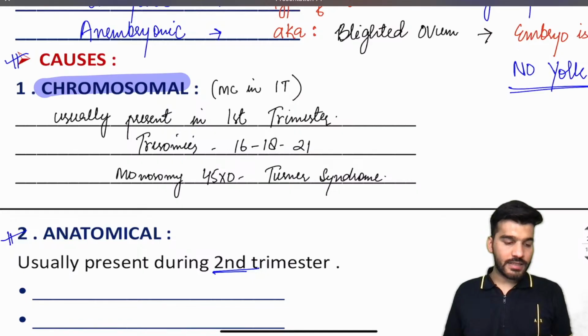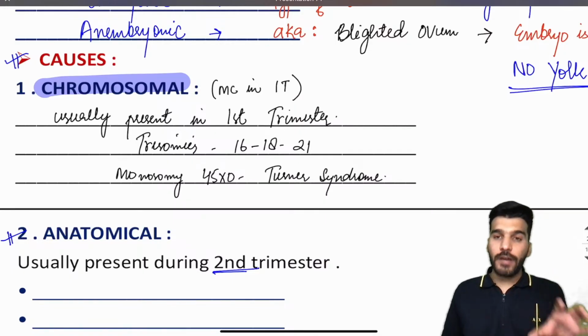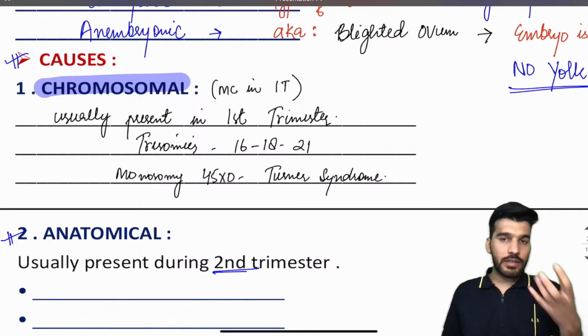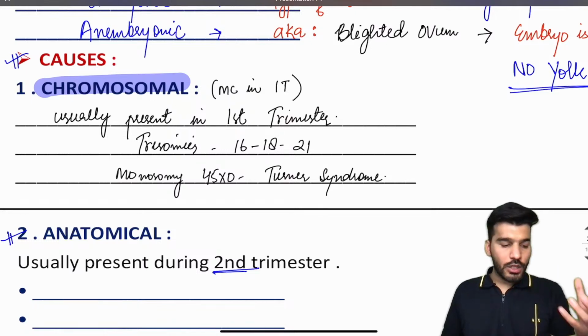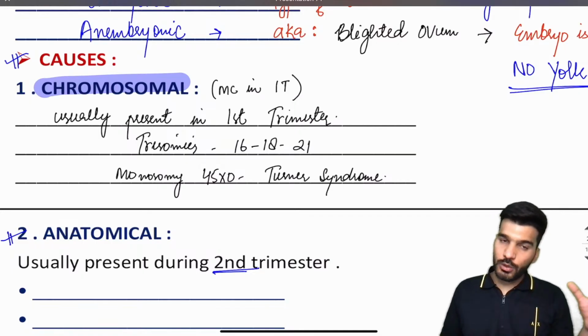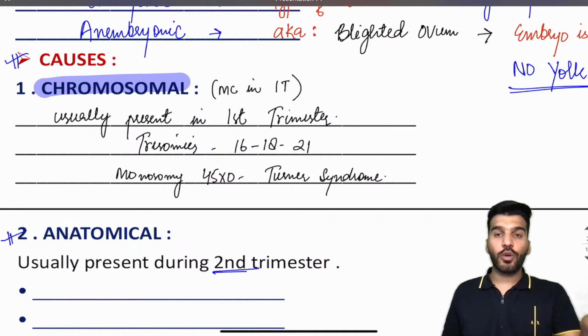They are developed from the Mullerian duct. Very good. So can I say any defect in the Mullerian duct will result in defects of the genital structures that come from it? For example, the uterus is coming from there, so any defect in the Mullerian duct will result in a defect of the uterus.